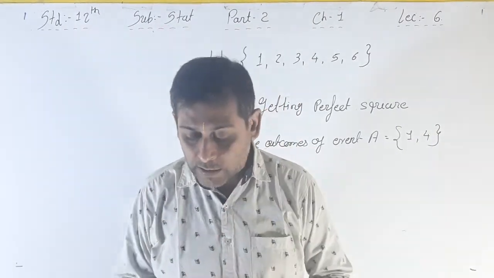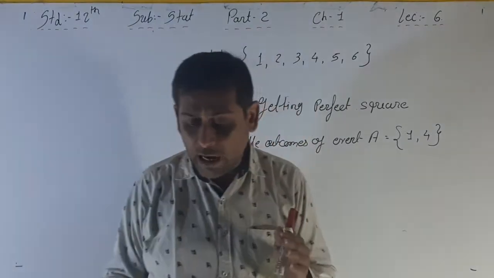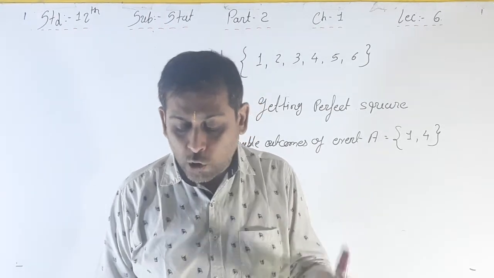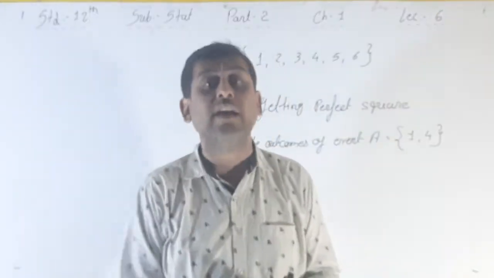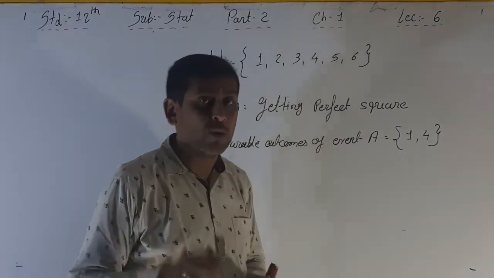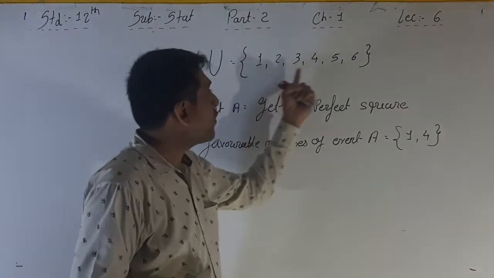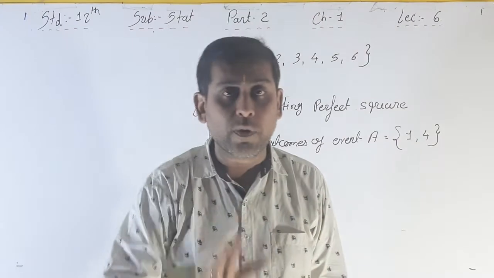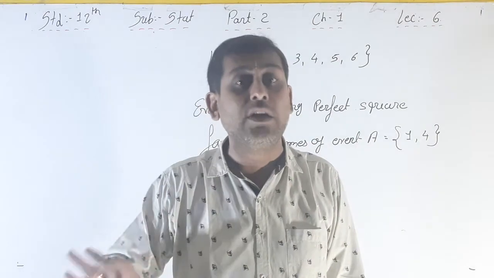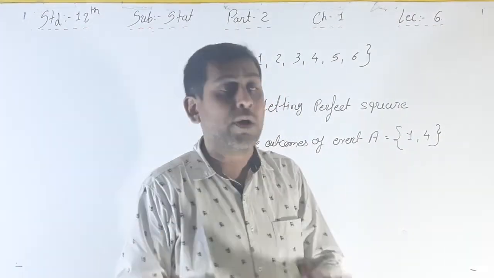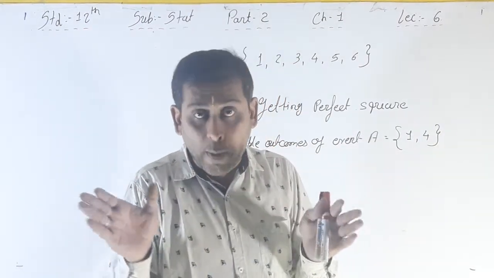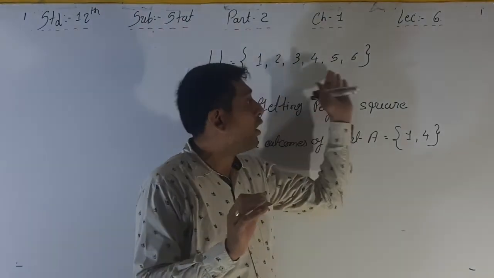So keep in mind, suppose that there are total n outcomes in the finite sample space of a random experiment which are mutually exclusive, exhaustive and equiprobable. See, these 6 outcomes are mutually exclusive and exhaustive. If there are 6 outcomes, are they dependent on each other or not? No. If 1 occurs, then 2, 3, 4, 5, 6? No. So 1, 2, 3, 4, 5, 6 all are equiprobable. The probability of each is equal.